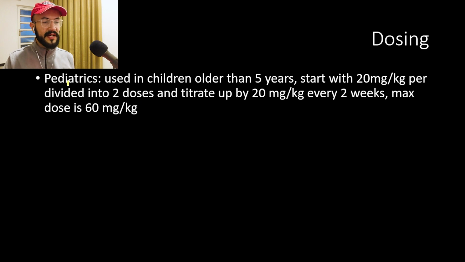Dosing in pediatrics is that it is used in children older than 5 years of age, and we start with 20 milligrams per kilogram per day divided into 2 doses, and we titrate up by 20 milligrams per kilogram every 2 weeks. And the max dose is 60 milligrams per kilogram.